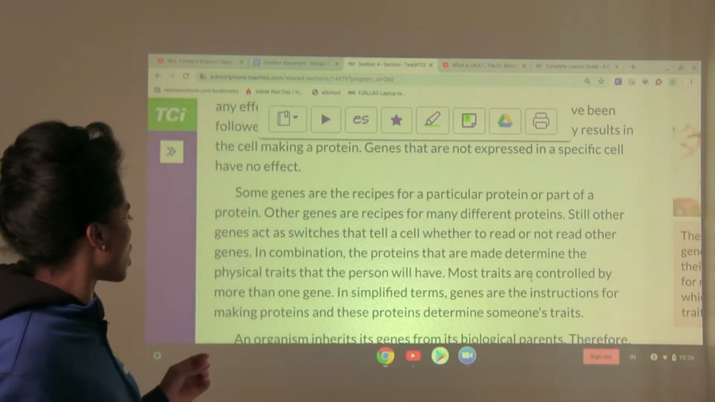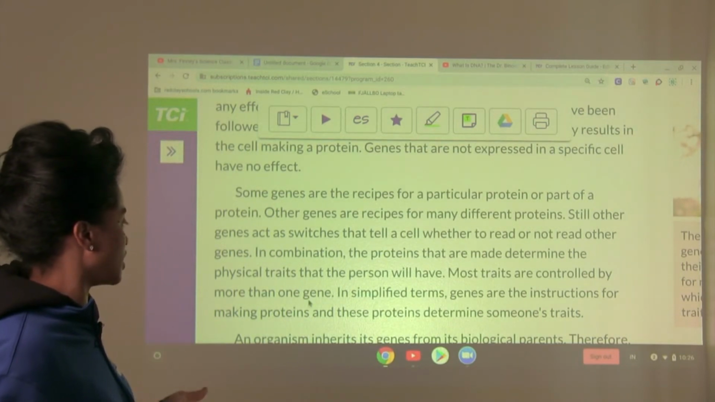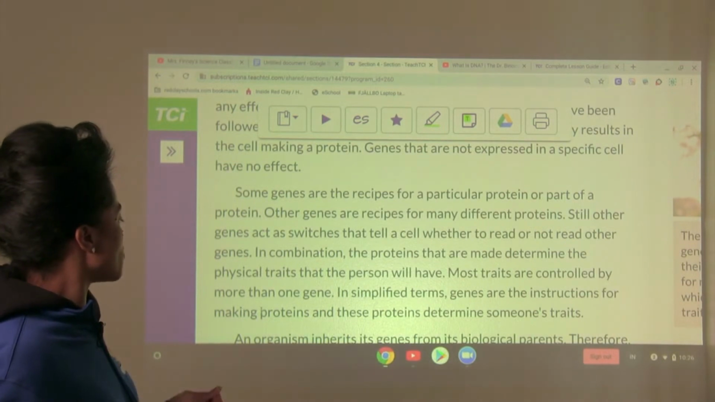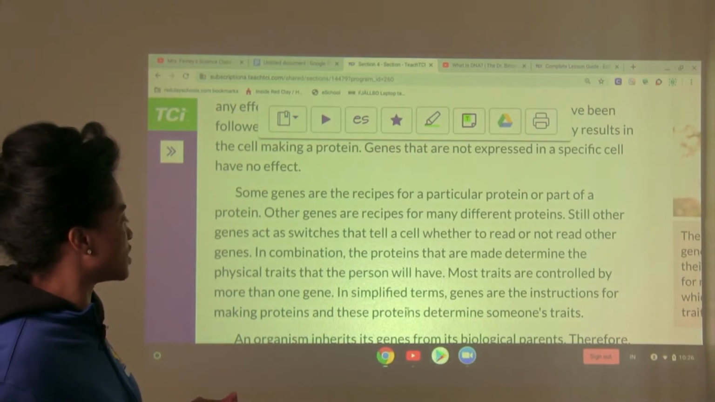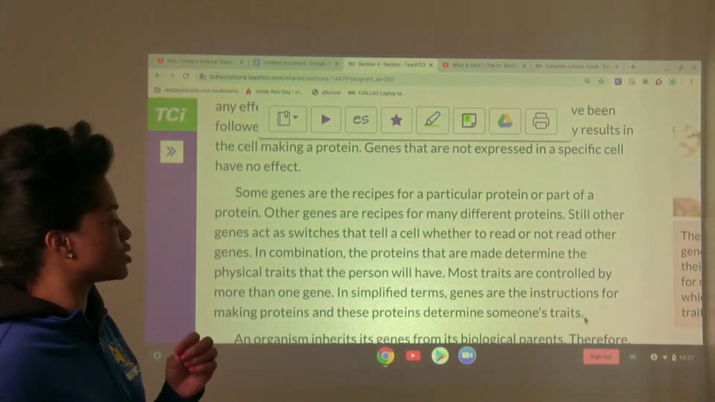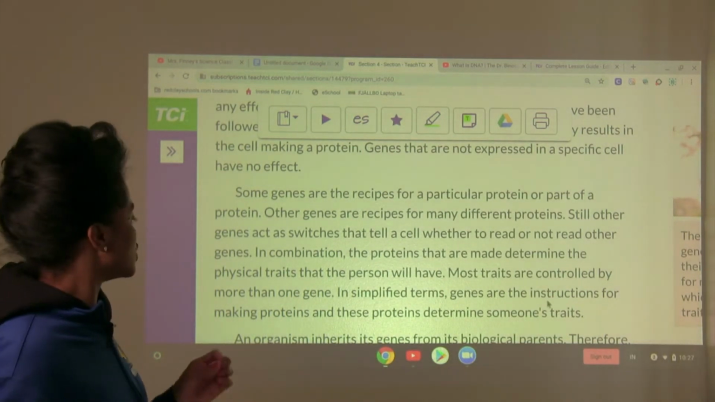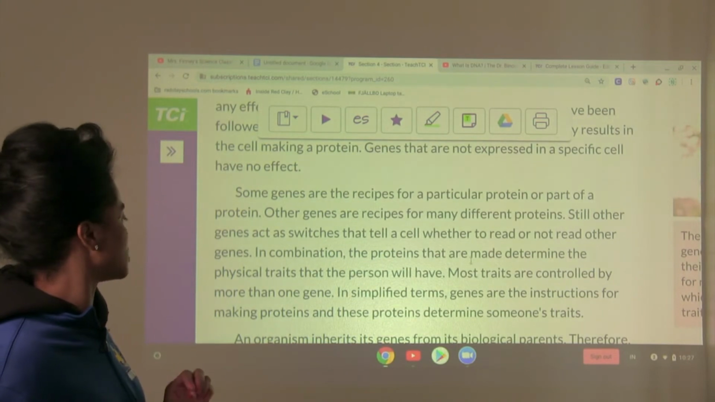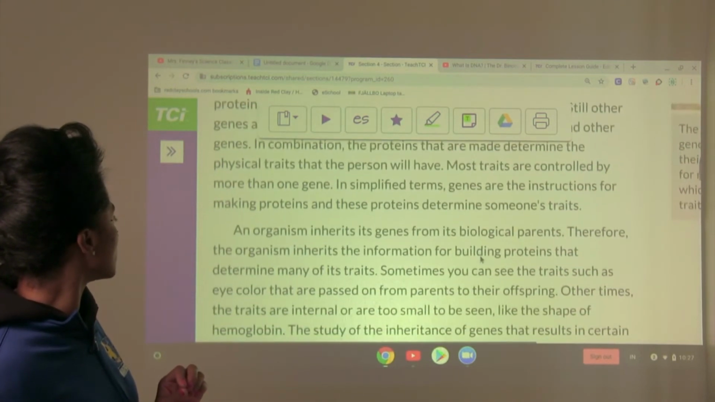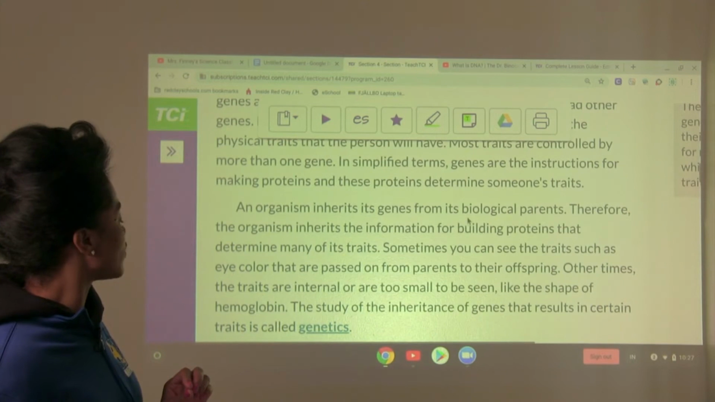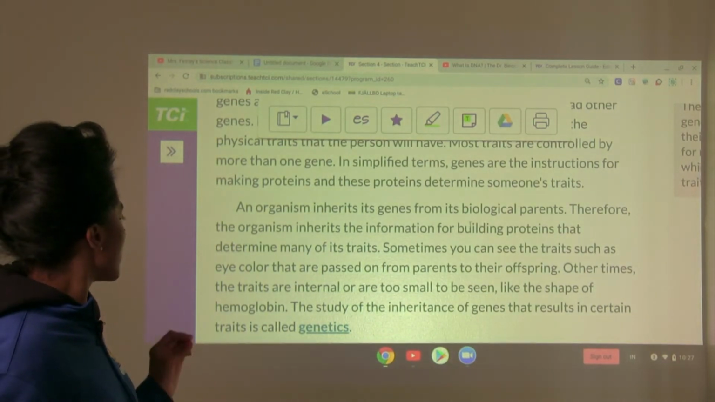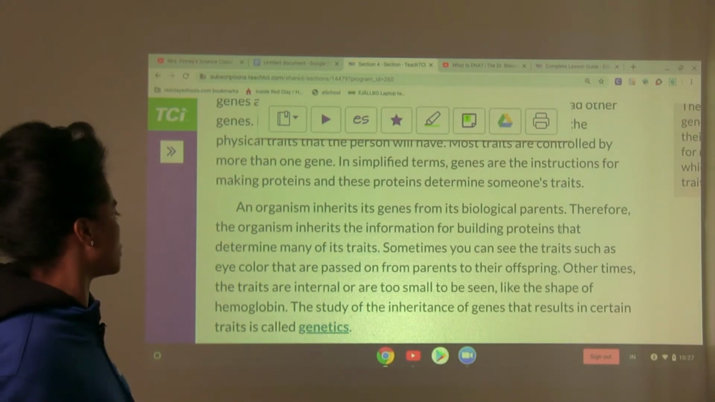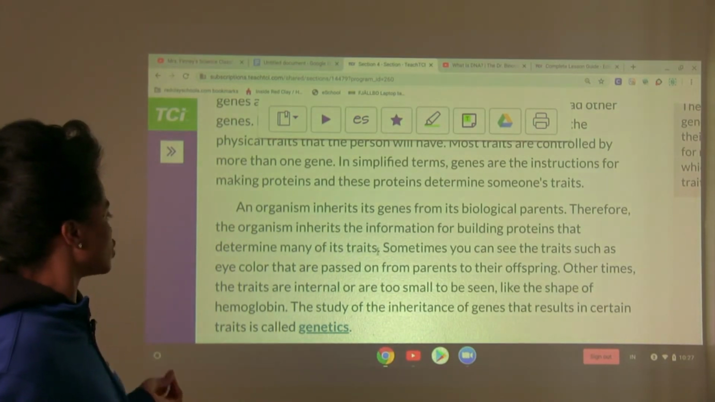Most traits are controlled by more than one gene. In simplified terms, genes are the instructions for making proteins, and these proteins determine someone's traits. An organism inherits its genes from its biological parents. Therefore, the organism inherits the information for building proteins that determine many of its traits.